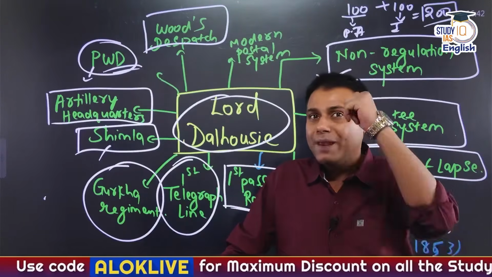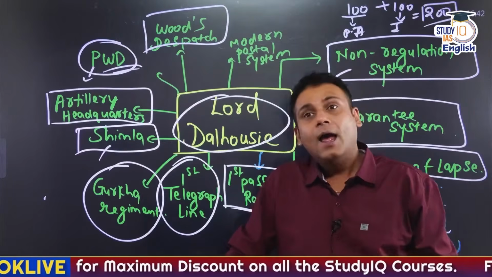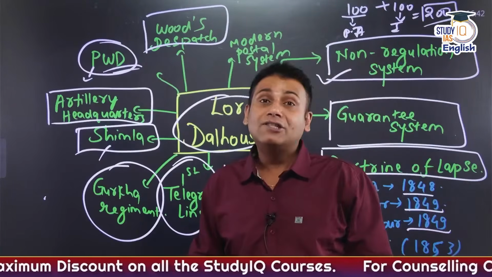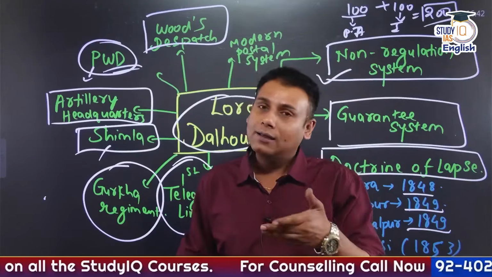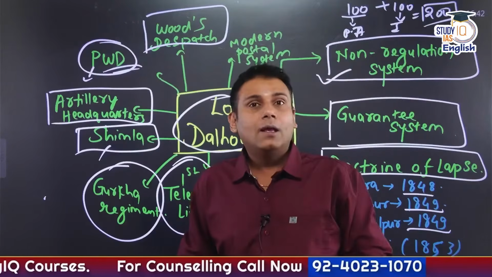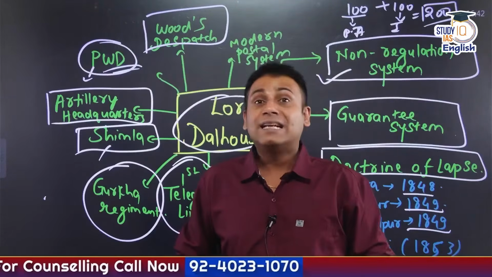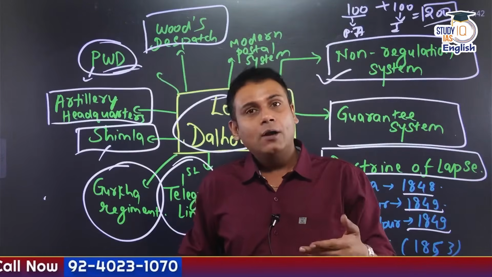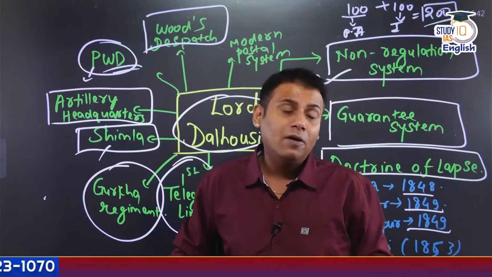So the process was initiated by Warren Hastings. Warren Hastings constructed a madrasa called Madrasa Alia or Calcutta Madrasa. Sir Jonathan Duncan constructed the Sanskrit College. Later on, there came the Charter Act of 1813.